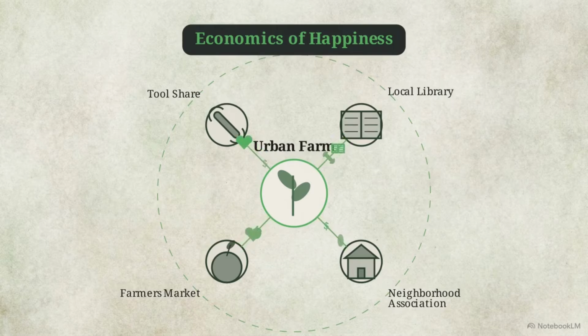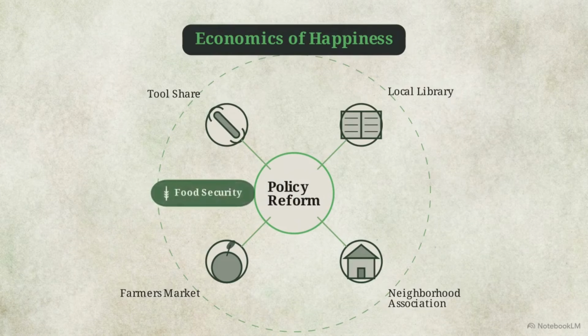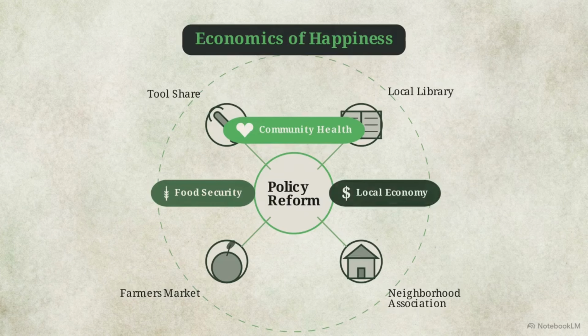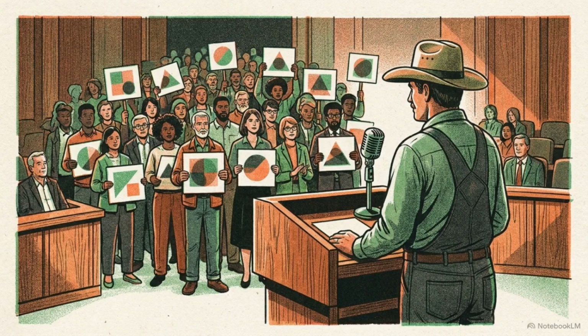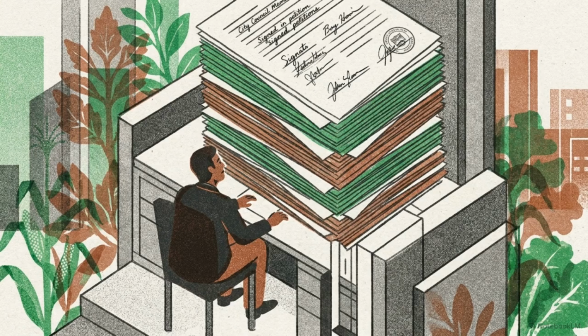Reframe your pitch around the economics of happiness. Instead of just talking about plants, show how this policy supports food security, community health, and local economic development. In the final section of your roadmap, write down the names of 3 specific local groups you will recruit to your coalition. Coming to the table with a broad coalition proves that urban agriculture is a shared civic interest, making it much harder for city officials to dismiss your roadmap as a niche request.